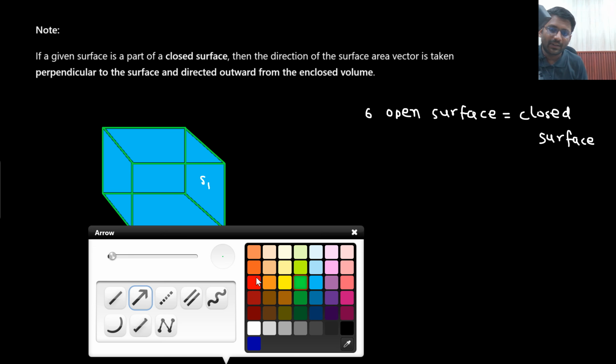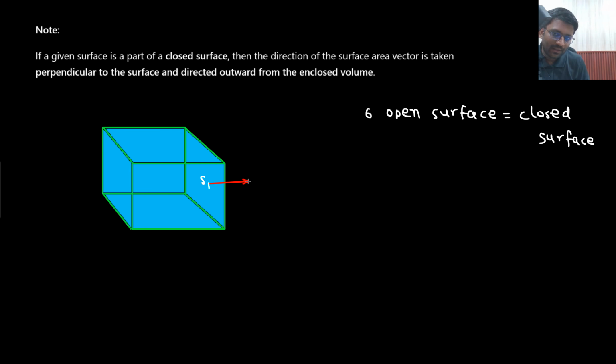Let's use a different color pen. Either it would be outward, or it could be inward as well.